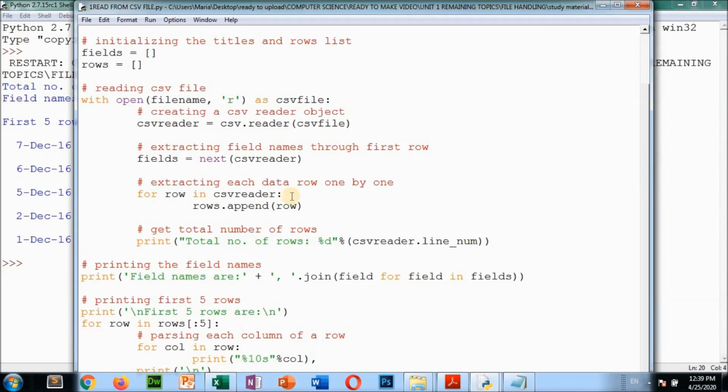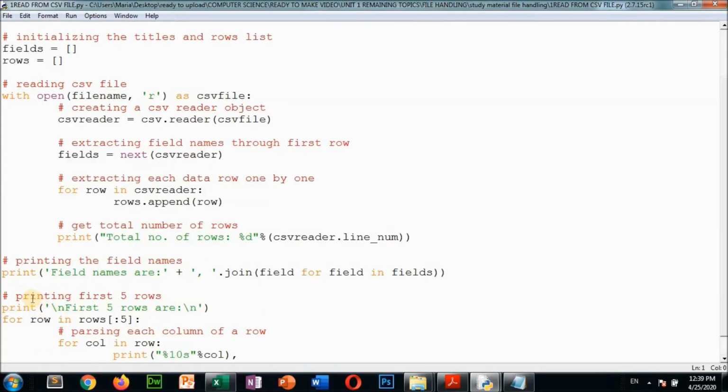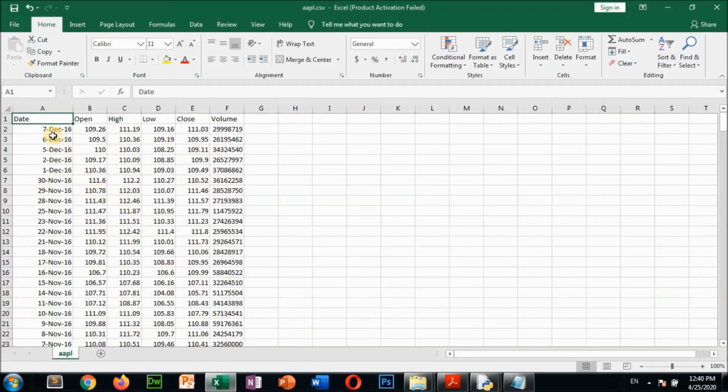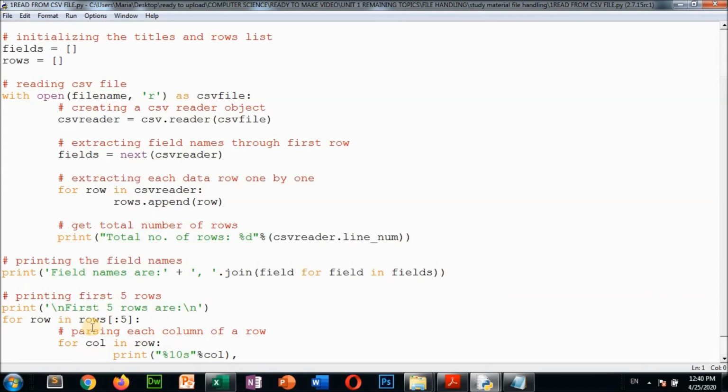See which function I have written for the first 5 lines. Printing first 5 rows: for row in rows[:5]. This starts from the beginning, and this is the stop. 5 means up to n minus 1, so up to 4 it will come: 0, 1, 2, 3, 4. So these 5 lines are coming. Like this you can display records.